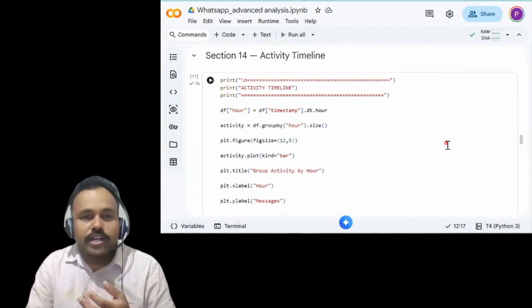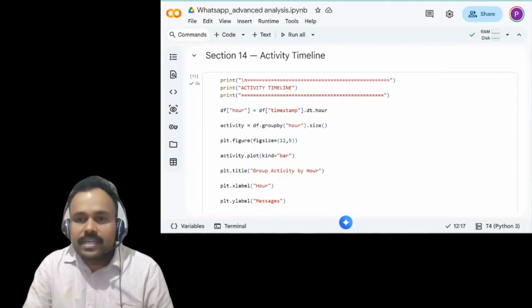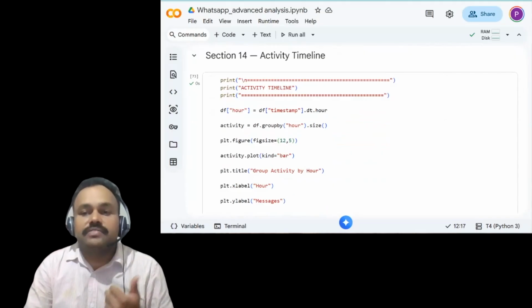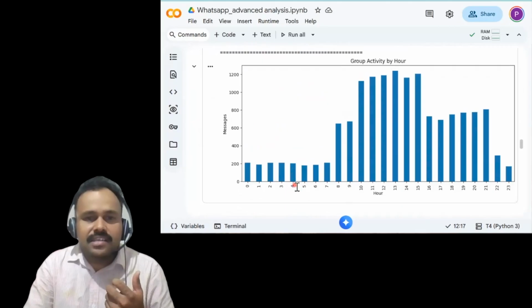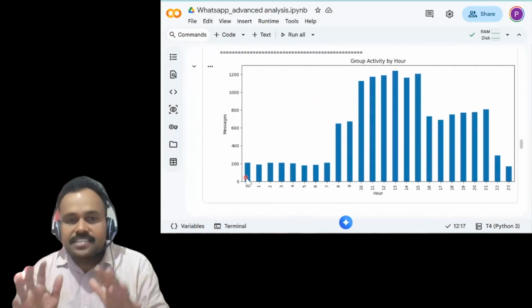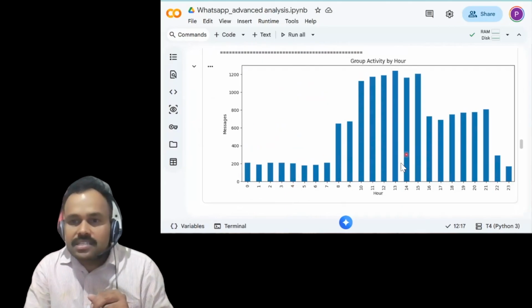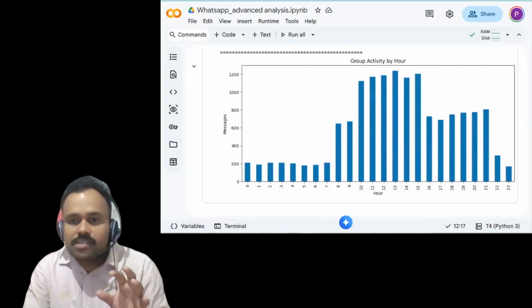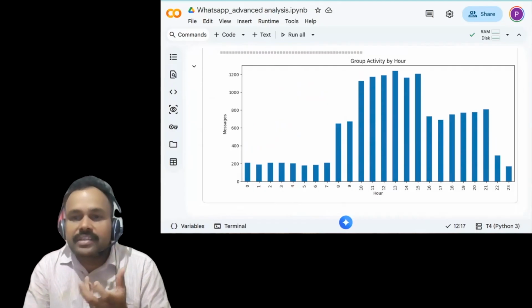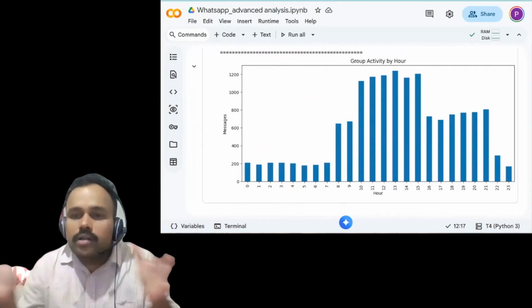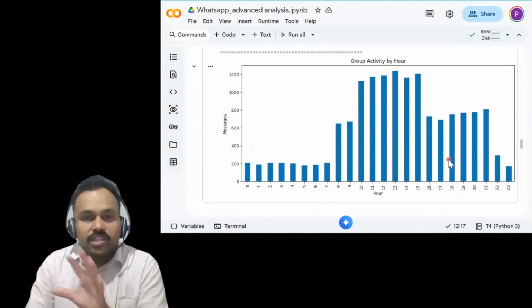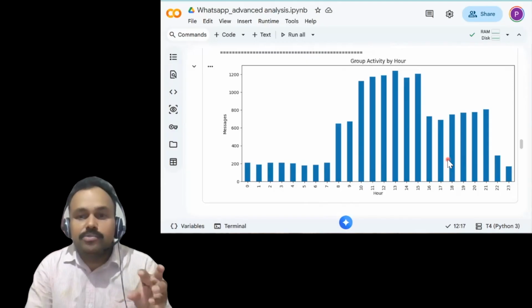Next, we are moving to activity timeline. What exactly is the activity timeline for in this case? We are analyzing the message volume across different hours of the day. From the chart you can see there are differences, of course. Around these hours, maybe 15, 13, 12, we can see some peak happening. The engagement between the 10th and 15th hours of the day is going to be very high. So this is the daily analysis in terms of interaction.